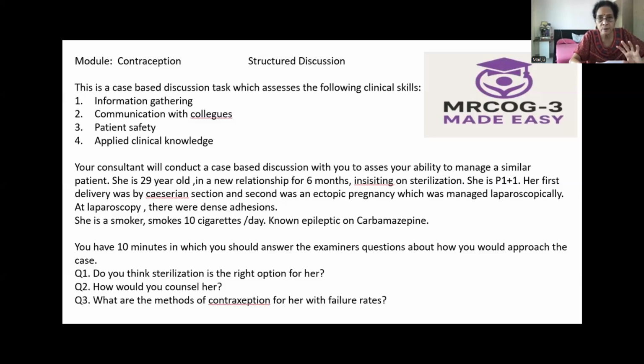So, from this scenario, you know what the risk factors are, and why you need to advise her against sterilization, because she is insisting. So, look at the age. She's para 1, that's why she wanted sterilization. She is 29 years old, young, less than 30, and she is in a new relationship. She has risk factors: she is a smoker and epileptic. Now the examiner will ask you a few questions. These are the few questions which we displayed, but questions can be of any type, so you should be thorough with this topic.